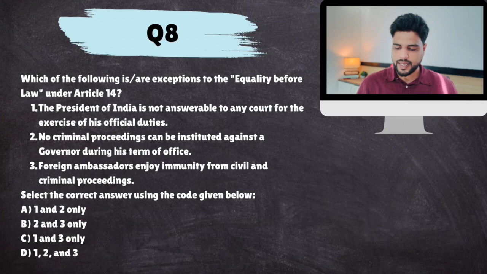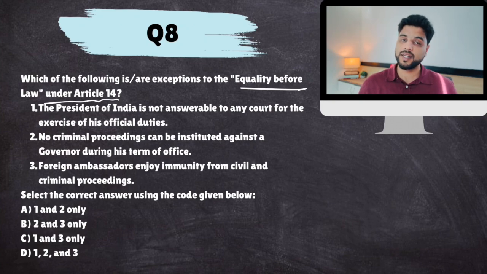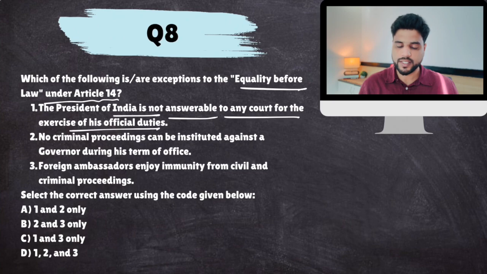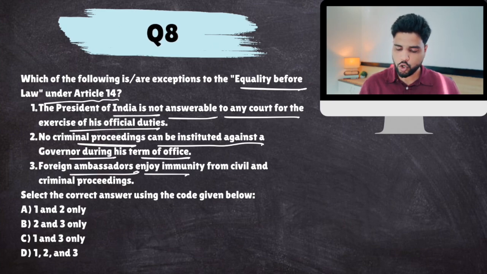Which of the following are exceptions to equality before law under Article 14? Okay, there is equality before law, but there are certain exceptions. President of India is not answerable to any court for exercise of his official duties. No criminal proceedings can be instituted against a governor during his term of office. Foreign ambassadors enjoy immunity from civil and criminal proceedings.